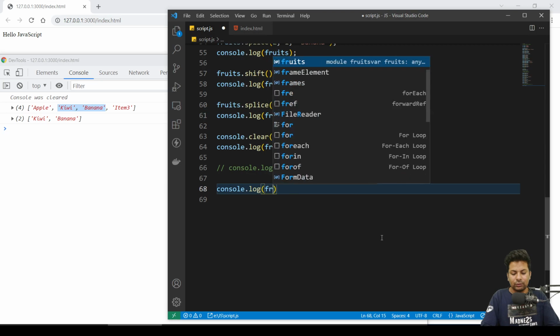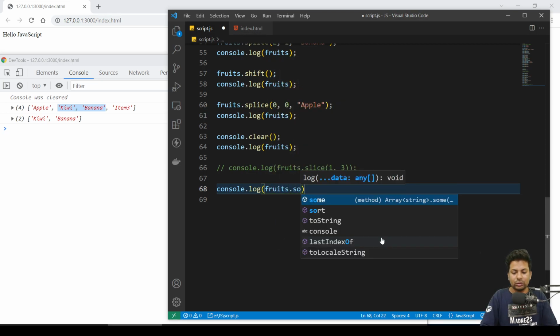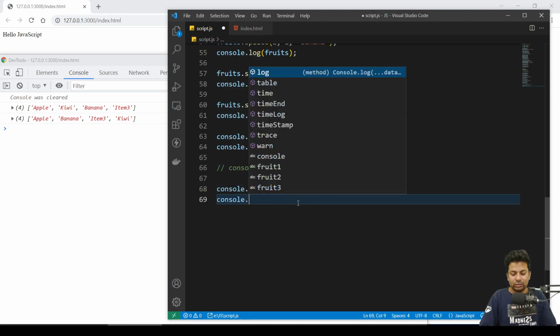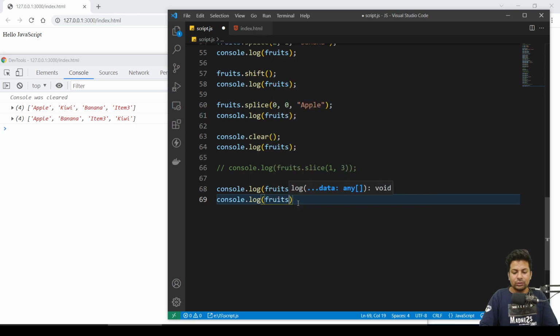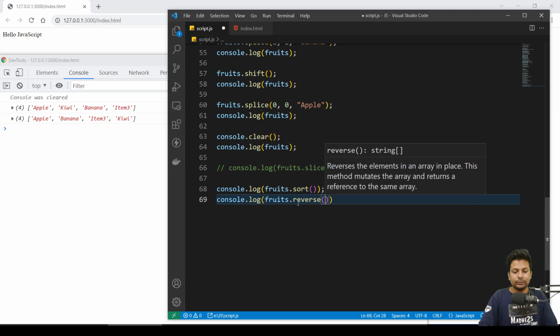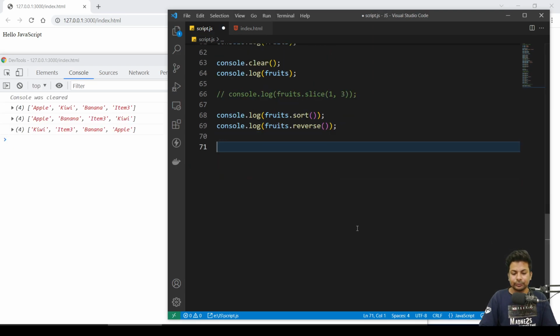Suppose you want to sort it, so you just say console.log fruits.sort. See, apple, banana, item 3, kiwi, it got sorted. Sort in reverse order, fruits dot reverse, sorted in reverse order. So you can use sorting also directly.